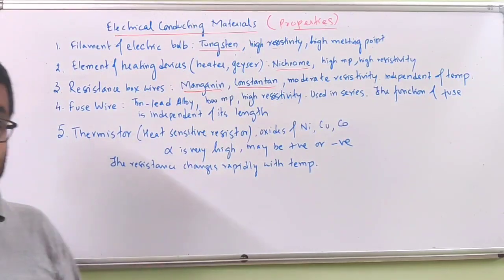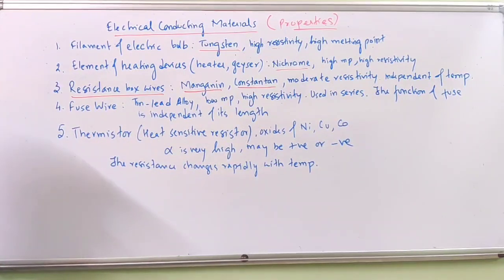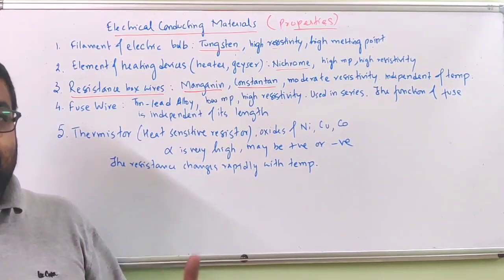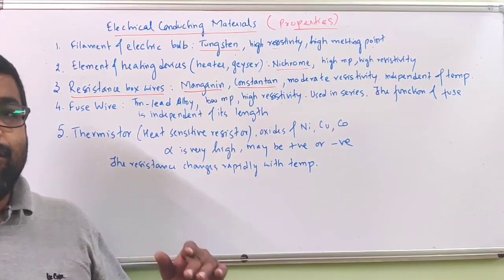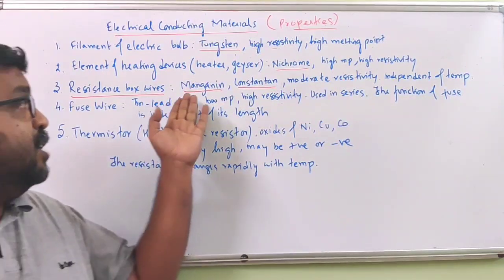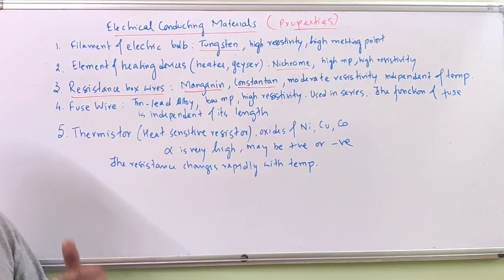Why do we need that kind of material? Because these resistance box wires are used in experiments, and while performing those experiments, the resistance needs to be maintained at a constant value. That is why we choose these materials, so that the resistance does not change with temperature.